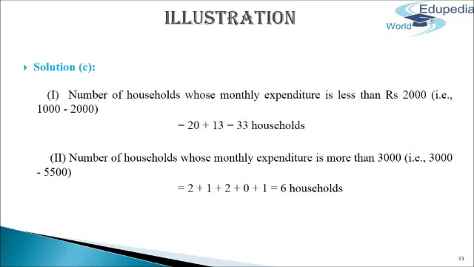And the next part of the question: the monthly expenditure more than 3000. For that, we will take the class intervals from 3000 to 5500 and add whatever frequencies come. According to the table, the frequency is 2 plus 1 plus 2 plus 0 plus 1 equals 6 households. That means 6 households have a monthly expenditure of more than 3000 on food items.